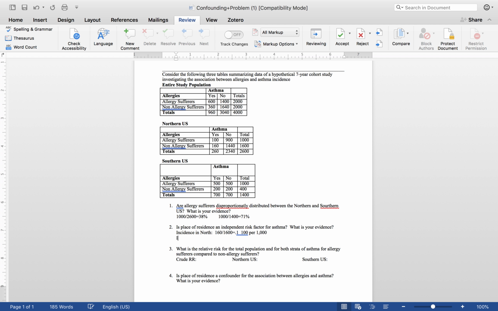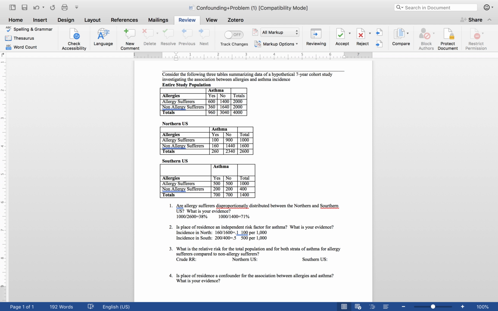And so we can get an incidence rate for the south as well. And that's going to be 200 over 400. We can do the same thing. That's going to be 0.5. If we do a per 1,000 rate, that's going to give us 500 per 1,000. So out of 1,000 people in the south, 500 of them have asthma.